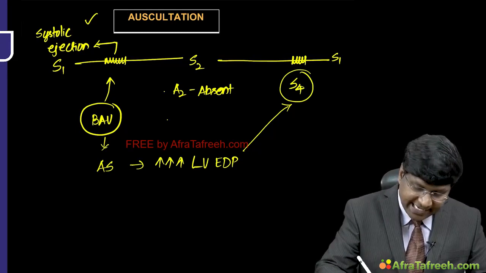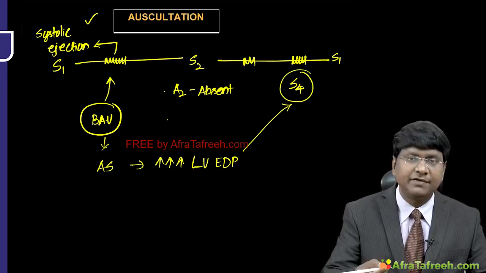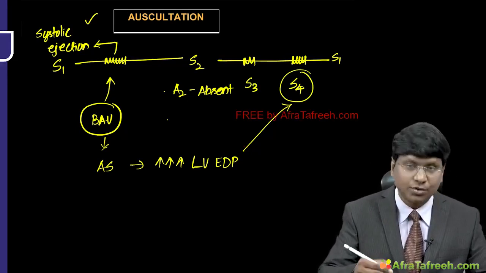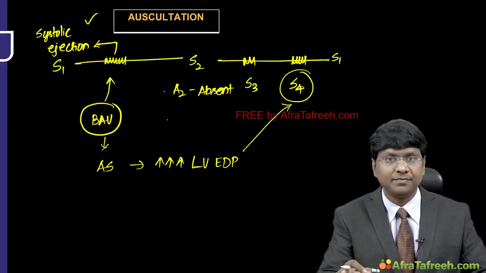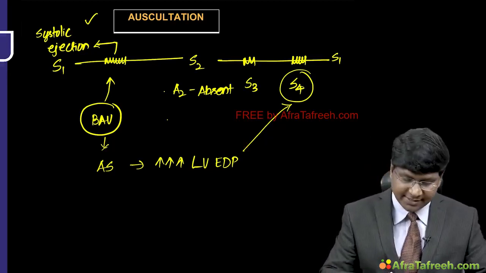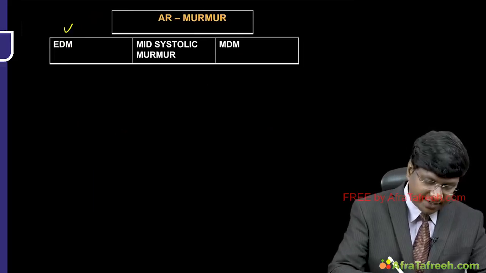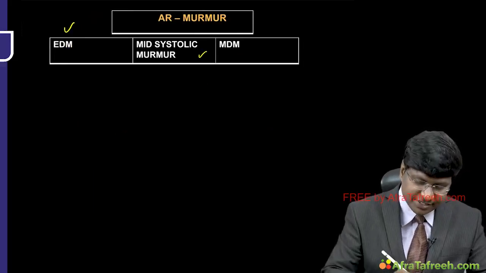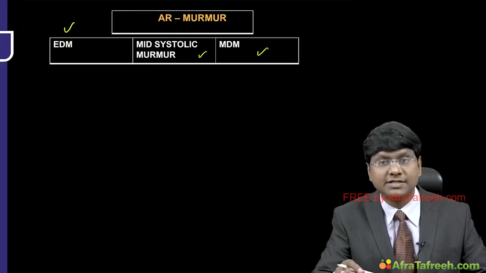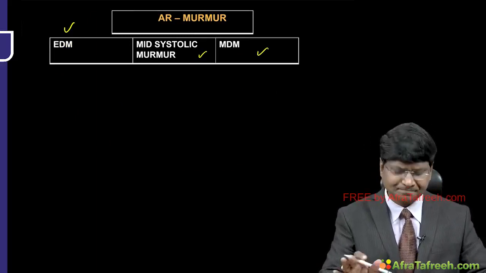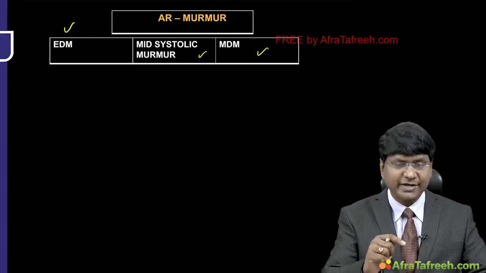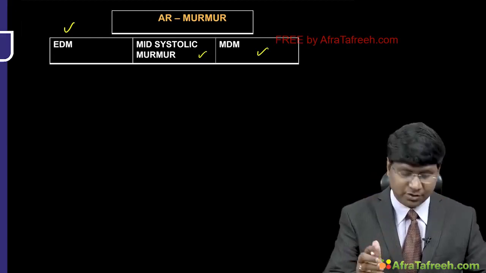And one more point, in AR, if there is development of left ventricular failure, you will also listen to the S3. Then followed by that, the murmurs in aortic regurgitation. So you have an early diastolic murmur, you have a mid systolic murmur, and then you also listen to a mid diastolic murmur as well.